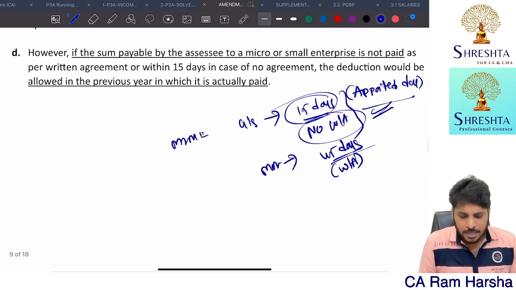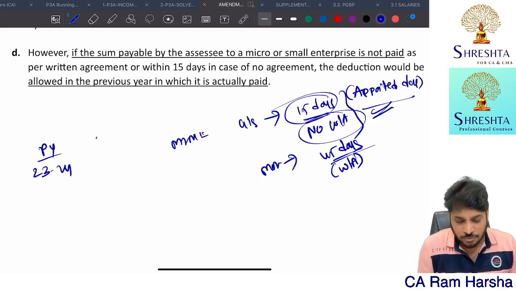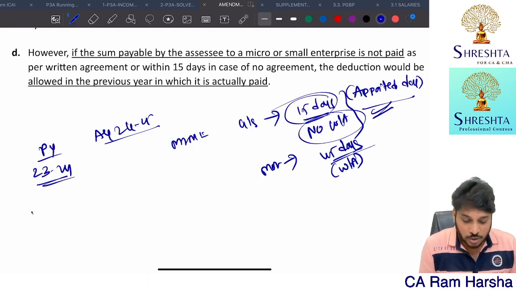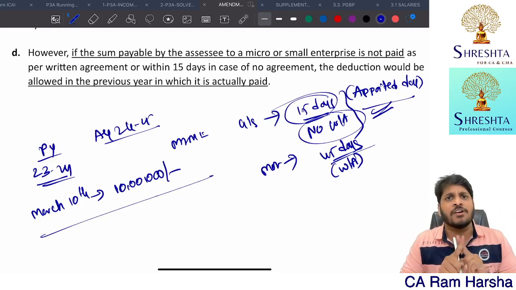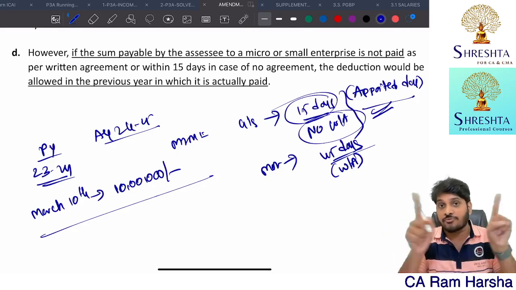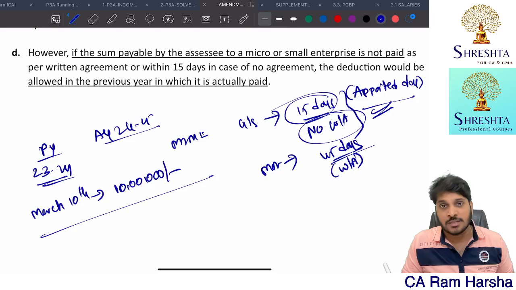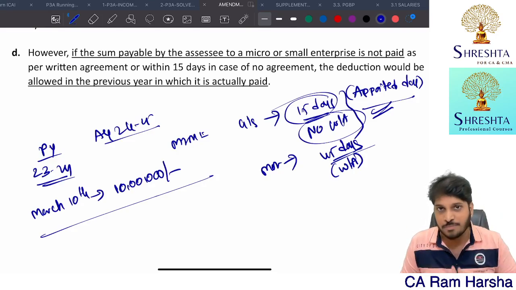Now very simple. Suppose right now we are talking about previous year 23-24, nothing but assessment year 24-25. Suppose in previous year 23-24, on March 10th, I purchased goods from MSME for 10 lakh. Observe this example very carefully. This clause number H alone has a different treatment from the entire 43B.